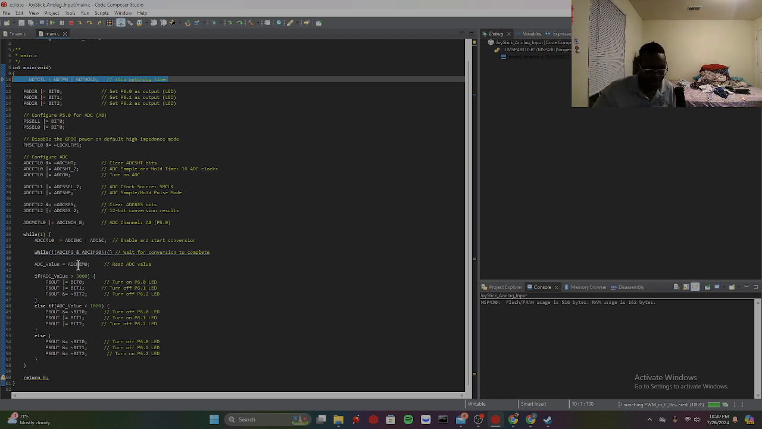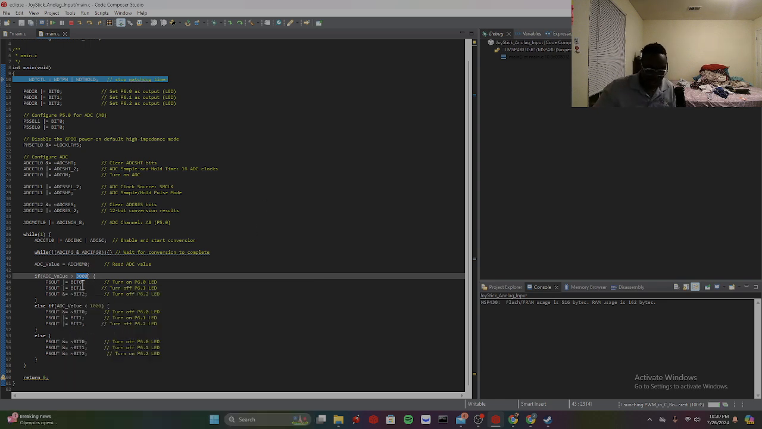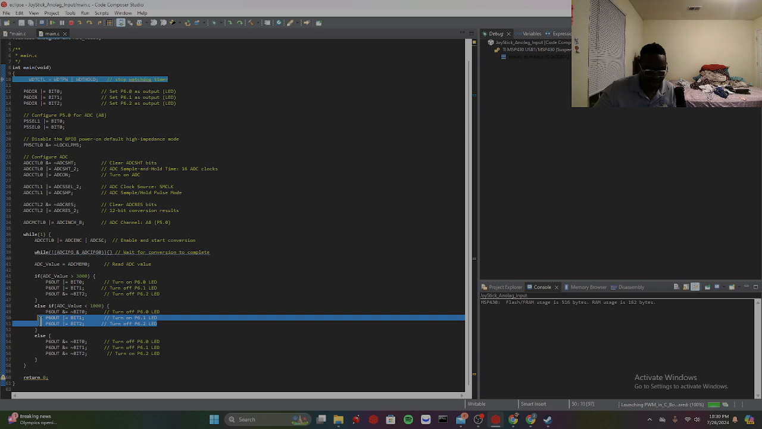And this is the if statement. 3000. I looked at the analog input. It looked like it went from 0 to like 4,000. So I said if ADC is more than 3,000, turn on these LEDs. If ADC is less than 1,000, turn on these LEDs. And else, between 1,000 and 3,000, no LED.